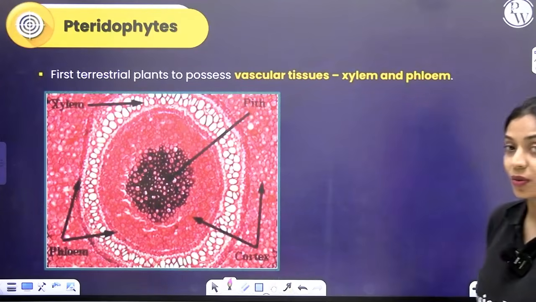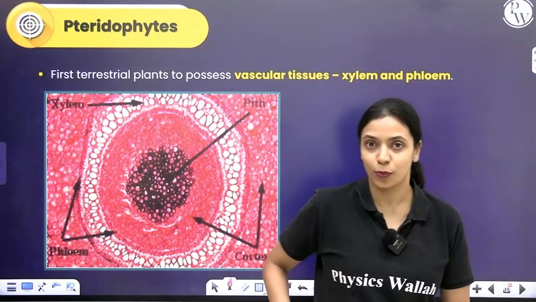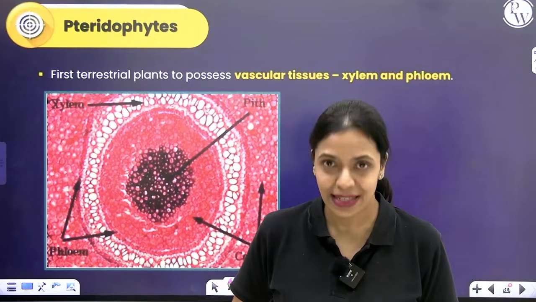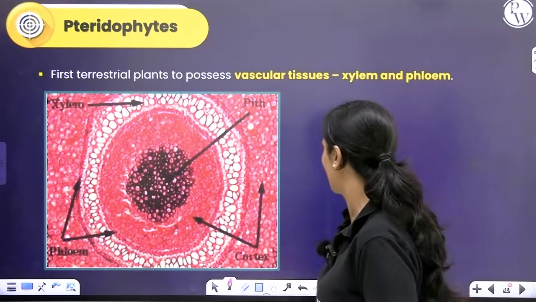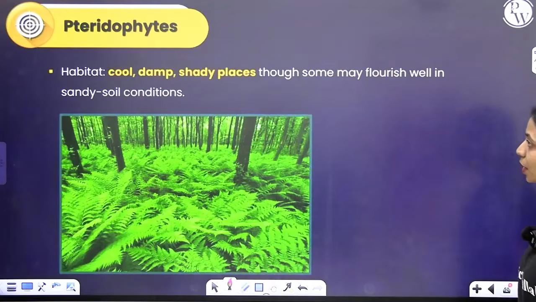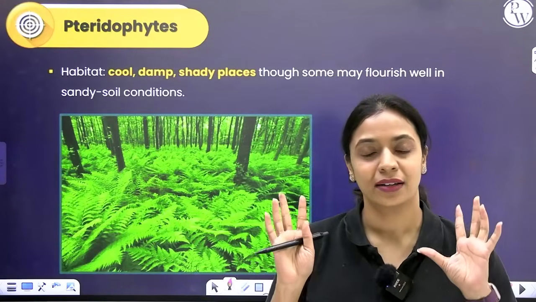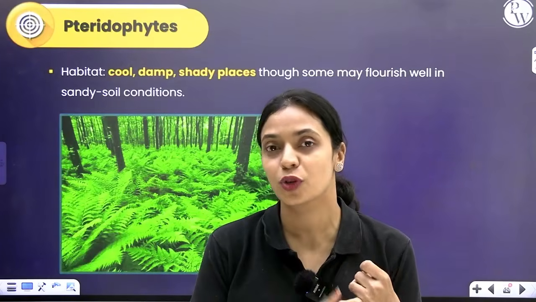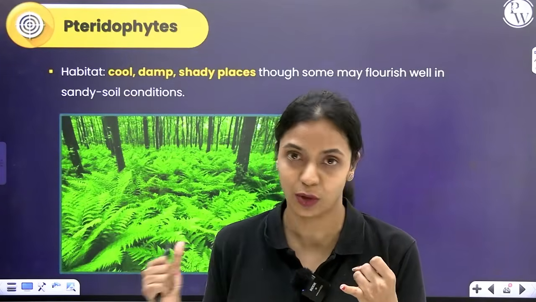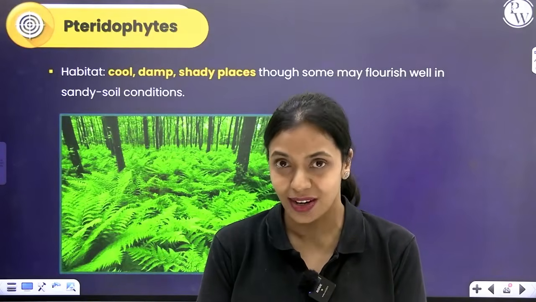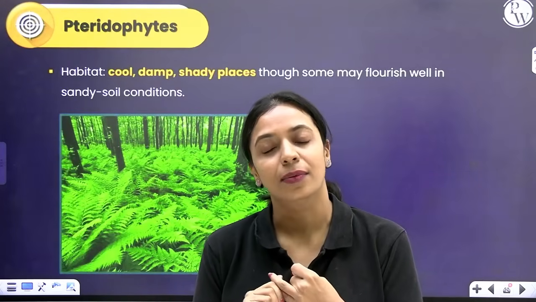Like I already mentioned, this is the first group of plants that possess xylem and phloem, vascular tissues. Where do they grow? They also grow on land and there should be some amount of moisture. If you remember, I told you for fertilization, they also require water. So moisture has to be there. Too much sun is not suitable for pteridophytes to grow.